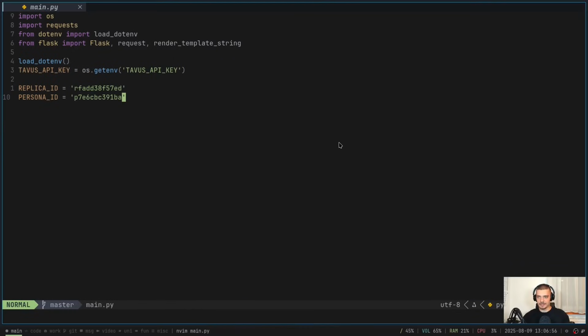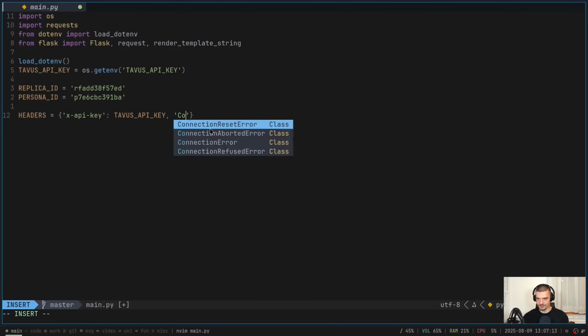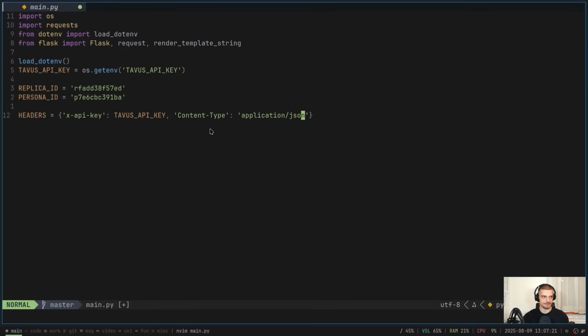So let's move this away again. So once we have that, we're going to define the headers. The headers are important for authentication. It's a dictionary, and the important field here is the x-api-key. This is going to be our API key, and then the content type is just ordinary stuff. So content type is going to be equal to application/json. Finally, the last constant is going to be the API itself, so the API URL. And that is going to be https://tavusapi.com/v2.